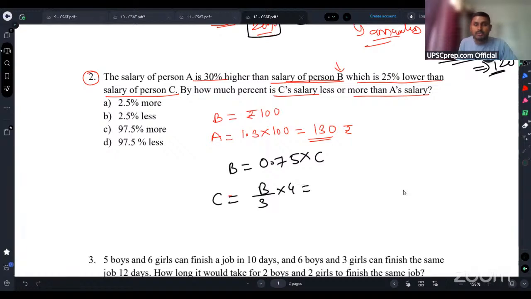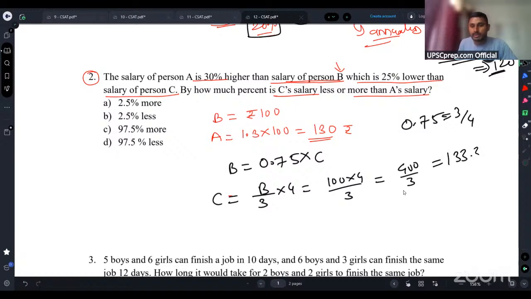0.75 is 3 by 4. Otherwise you will get confused. So B's value is what? 100 into 4 by 3. So this will become 400 by 3, right? Now, 400 by 3 is how much? It will be 133 something, right? 133.33 something, right? So let's calculate.